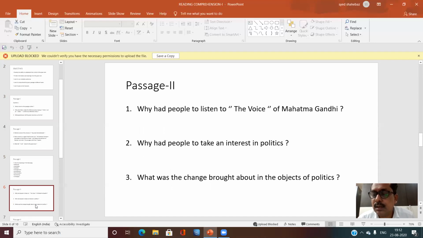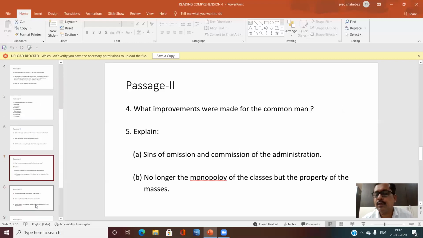The second passage is also on Mahatma Gandhi, but this is related to governance, politics, and the goals of good governance and the preoccupations of good politics in a healthy democracy. And there are 5 questions. The fifth question has 2 sub-questions.